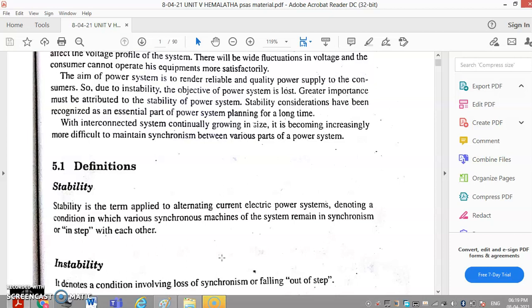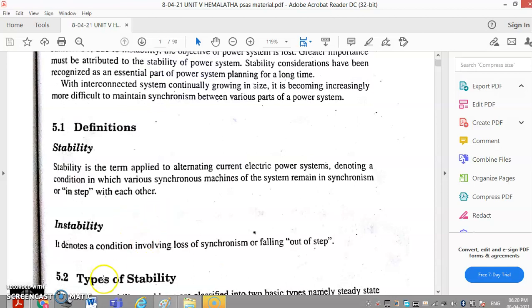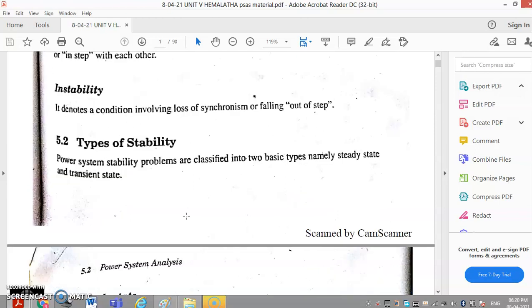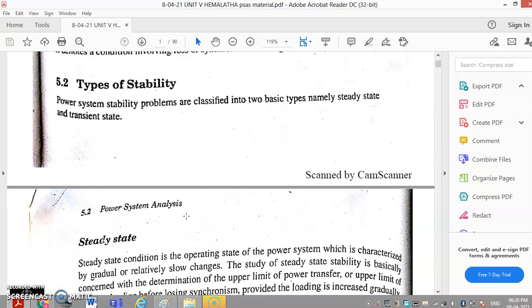It is the term applied to alternating current electrical power systems, denoting a condition in which various synchronous machines of the system remain in synchronism or in step with each other. If it deviates from synchronism, then we call it out of step. So it is nothing but instability. It denotes a condition involving loss of synchronism or falling out of step. The types of stability are classified into steady state and transient state stability.